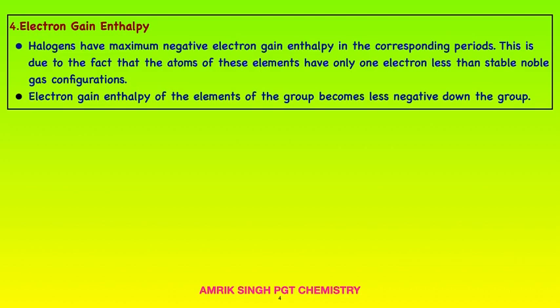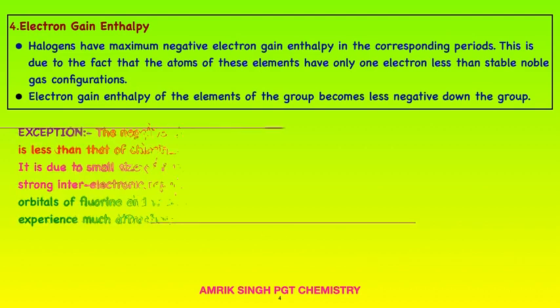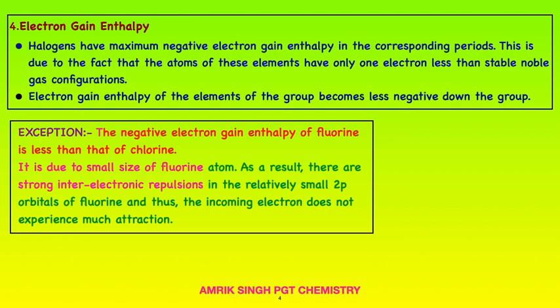Halogens have maximum negative electron gain enthalpy in the corresponding periods. This is due to the fact that atoms of these elements have only one electron less than the stable noble gas configurations. Electron gain enthalpy of the elements of the group becomes less negative down the group. There is one exception. The negative electron gain enthalpy of fluorine is less than that of chlorine.